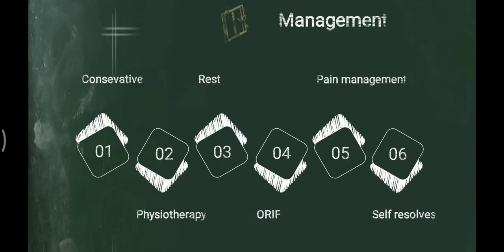Okay, now what is the treatment? First and foremost, treatment of Perthes disease is totally conservative. We have to give rest to the patient, pain management with the help of physiotherapy, and open reduction internal fixation can also be performed. As I told you earlier, weaker bone is more prone to fracture, so that fractured joint can also be treated with open reduction and internal fixation, and in some mild cases, it resolves itself.